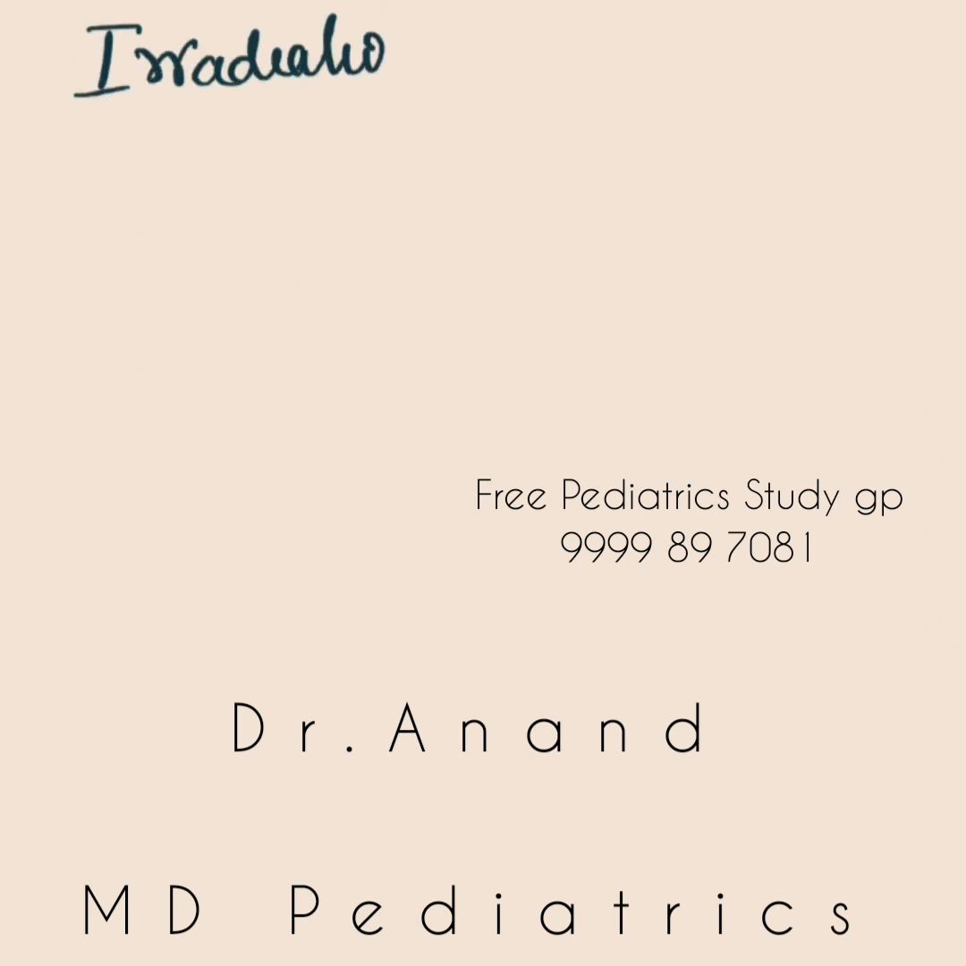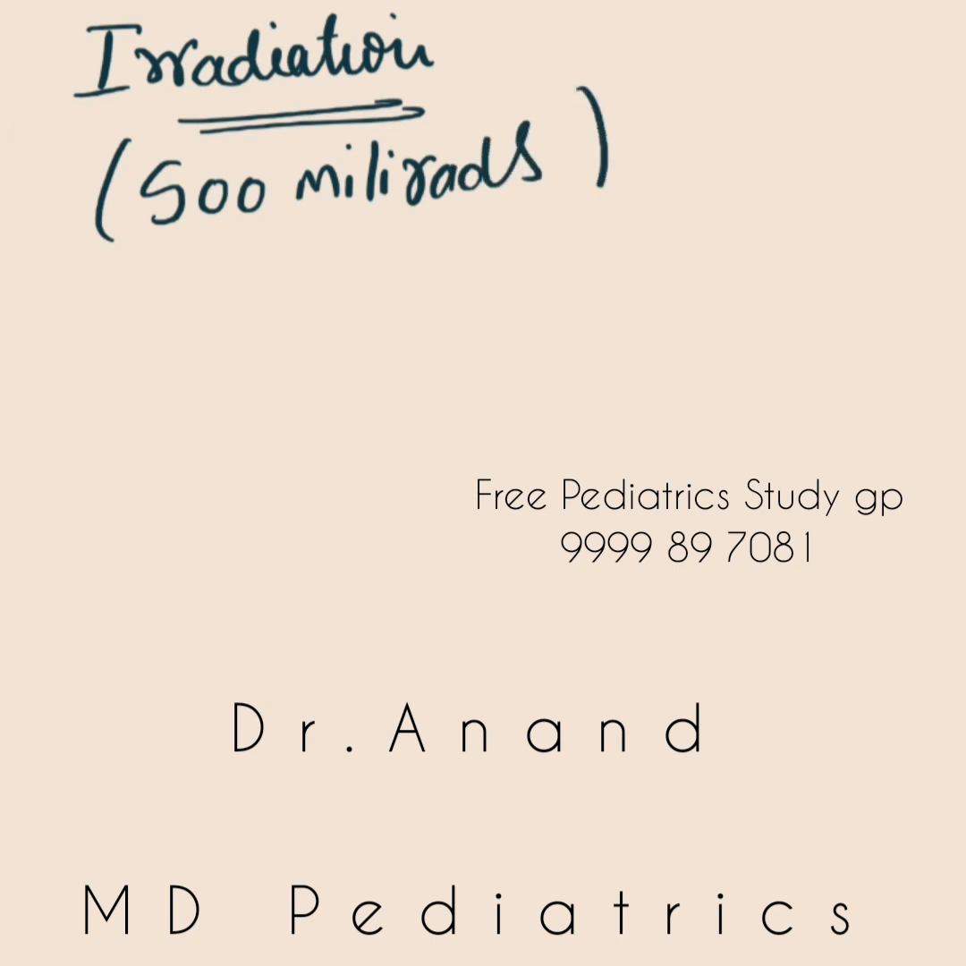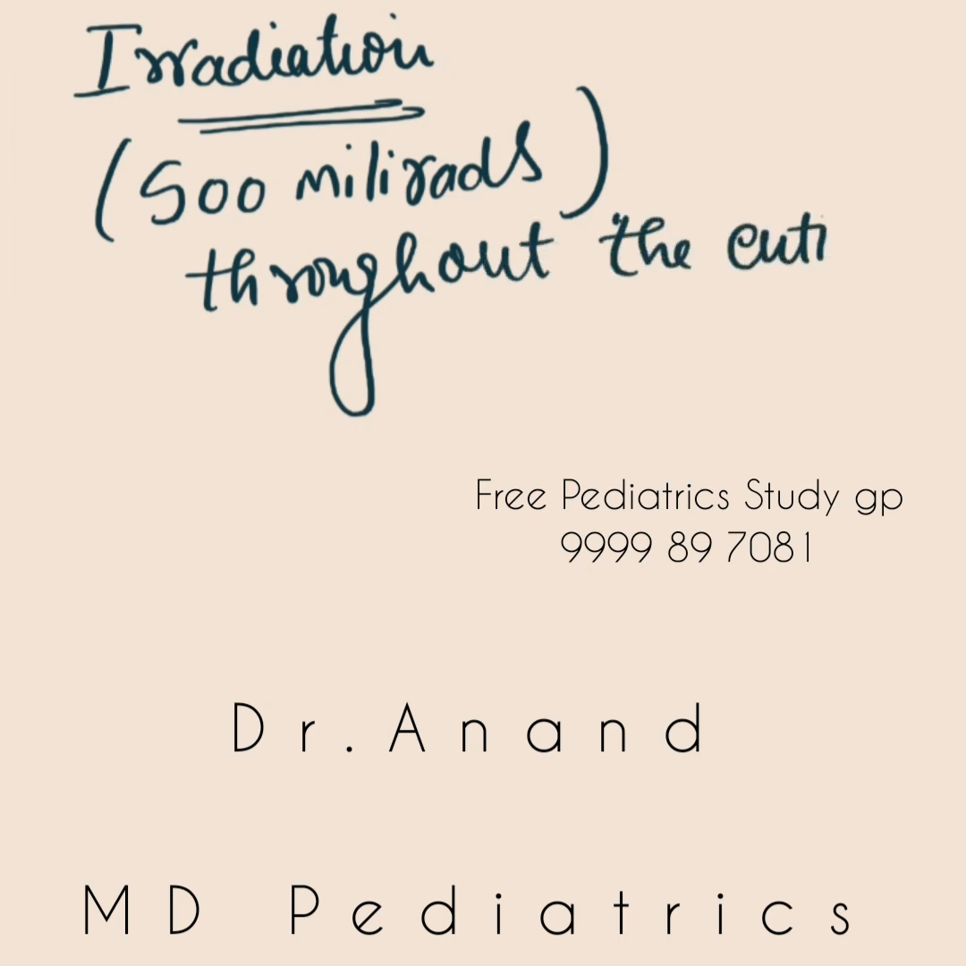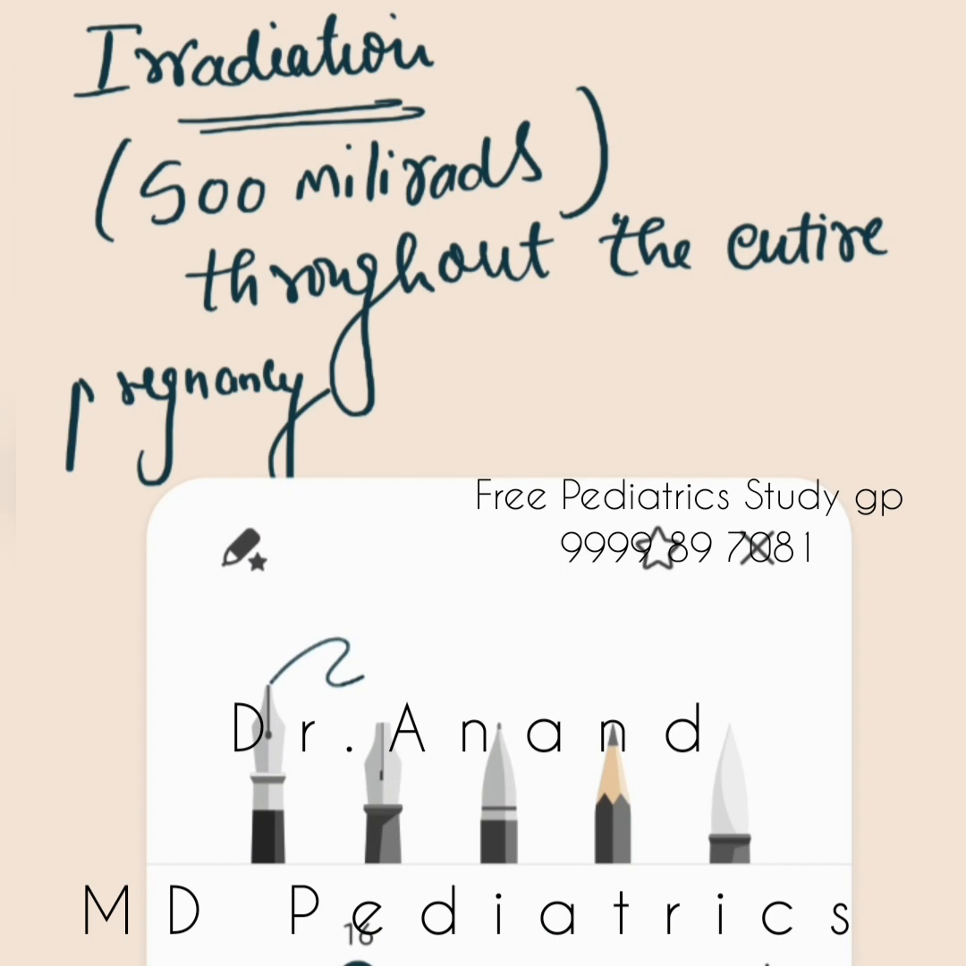Next, come to irradiation. We're still talking about antenatal history, so exposure to irradiation is important. And usually, how much is allowed? The permissible limit is 500 millirads through the entire pregnancy period. 500 millirads are allowed through the entire pregnancy period, if I talk about irradiations. Okay, exposure to irradiations. And when can abortion happen in the mother?